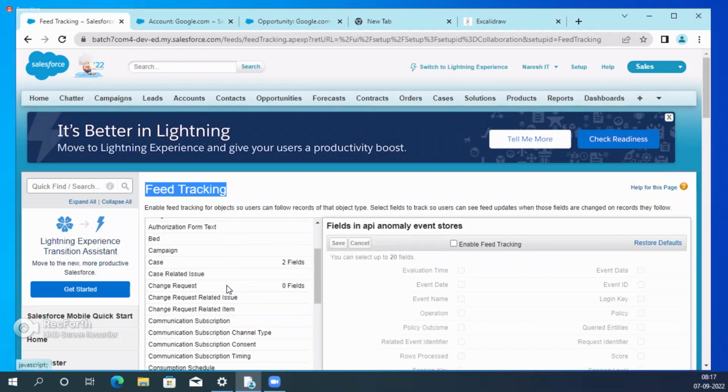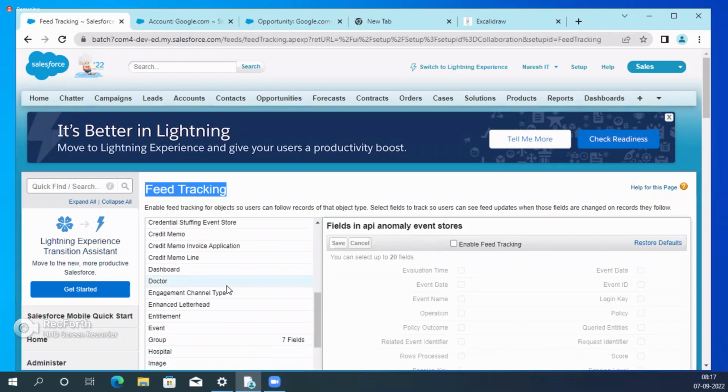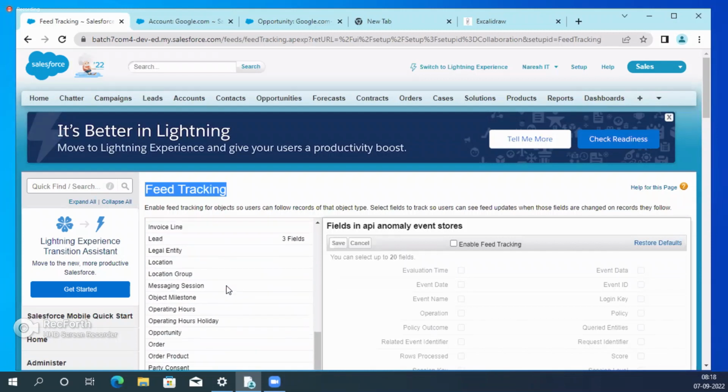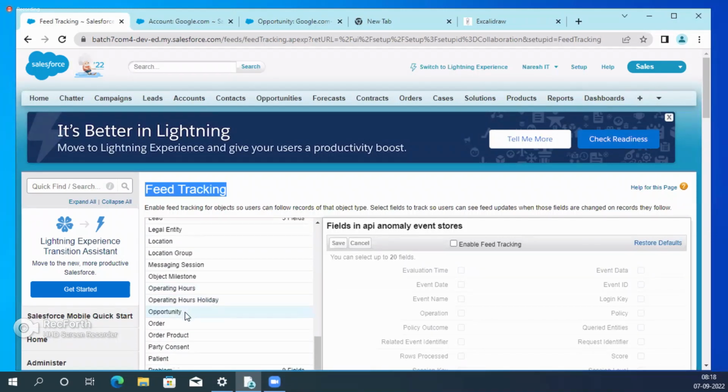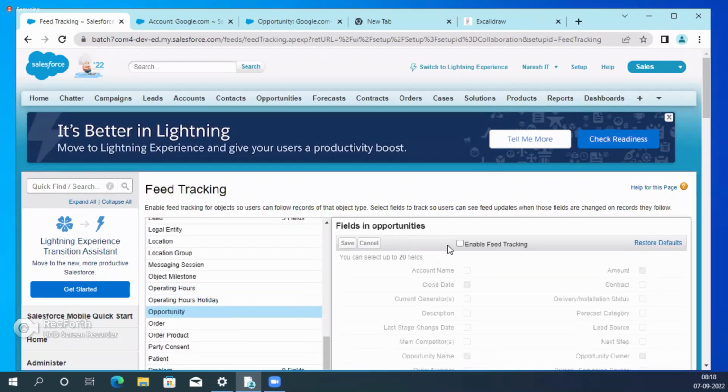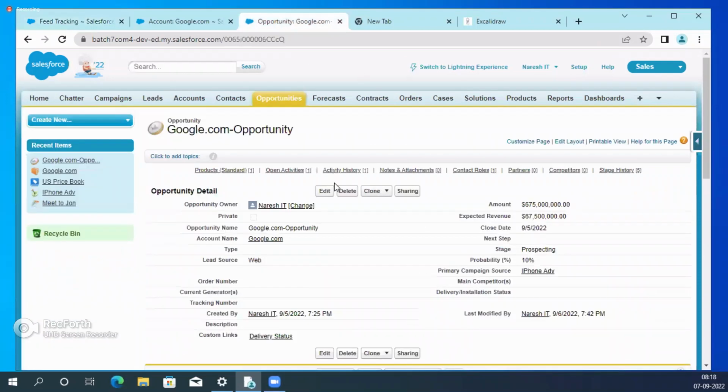In feed tracking, if you go down, click on Opportunity. See here, enable feed tracking. I don't want to see all the fields when they are changed.